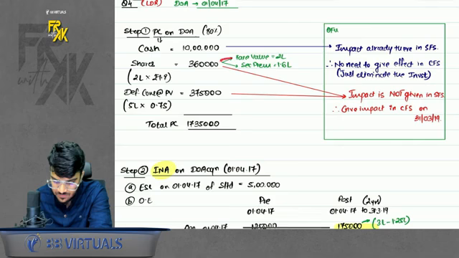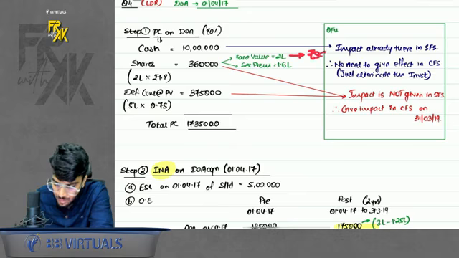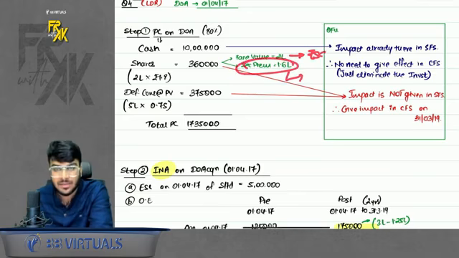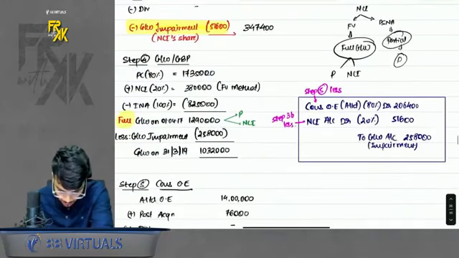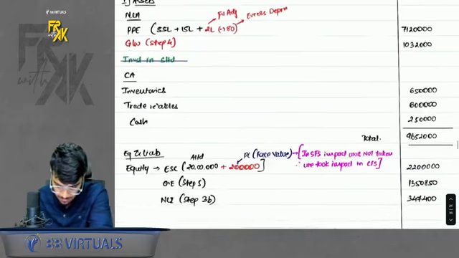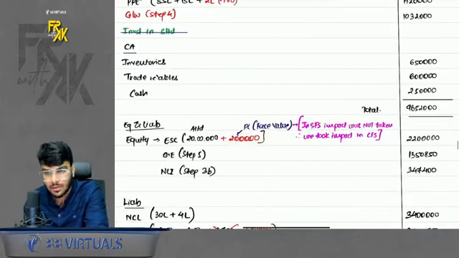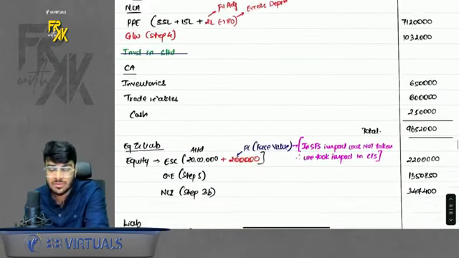So 1 rupee was face value, 0.8 was premium. So 2 lakh will come in face value, 1.6 lakh will come in premium. Whatever is the face value will get added in capital. Whatever is the premium will get added in other equity. So I will add in step number 5 directly. Okay. So I added here premium and I added here face value. Simple.